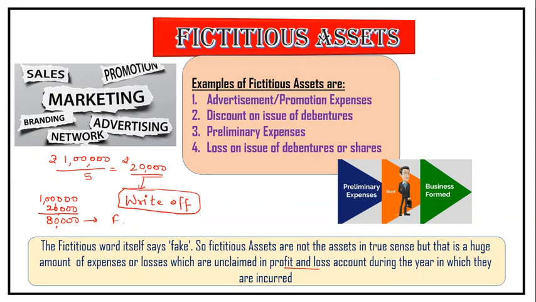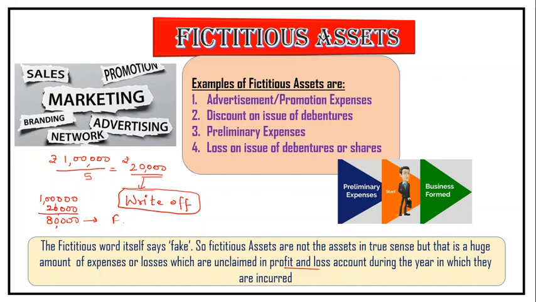You also spend on premises, and on machinery, maybe because you're getting it at a good rate now, but your business will take 2 years to start. So you bought that machine now, and you are spending a lot before the incorporation of the business. That is what is called preliminary expenses. Again, these preliminary expenses are a huge amount, but they are not meant for 1 year. Whatever expenses are done, the amount is gone. The point here is how to show it.